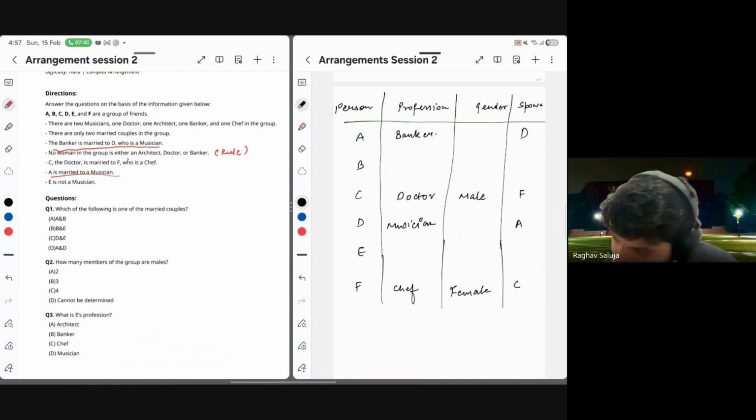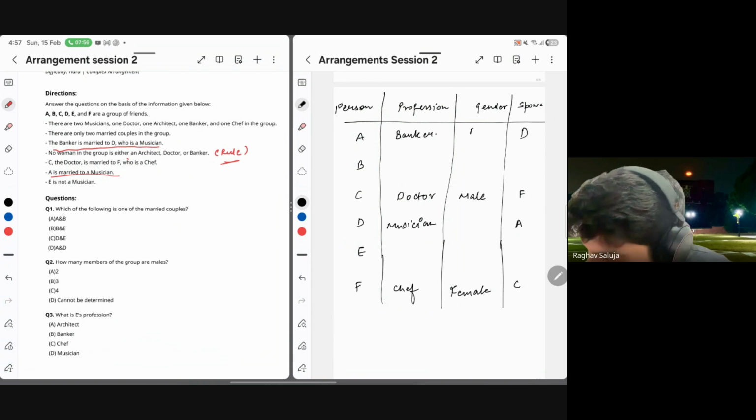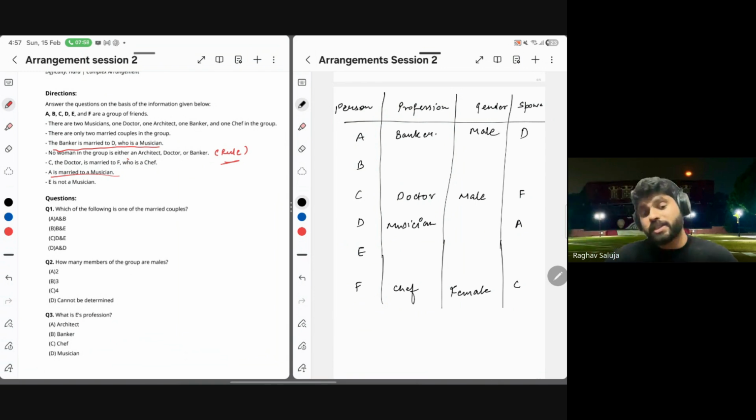Perfect. Come back to our rule. No woman in the group can either be an architect, doctor, or a banker. So if A is a banker, A can't be a woman. It means A has to be a man. It means D becomes the wife of A, D becomes female. Four rows completely solved.